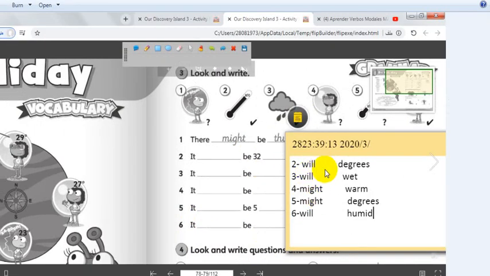Here you can write the answers. This is for number 2, will and degrees. Number 3, will and wet. Number 4, might, warm. Number 5, might, degrees. Number 6, will and humid. As I told you before many times, you can pause the video, you can watch it more than one time. Take your time, feel free, and write the answers. Let's go to the next exercise.